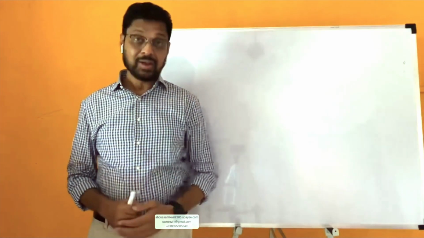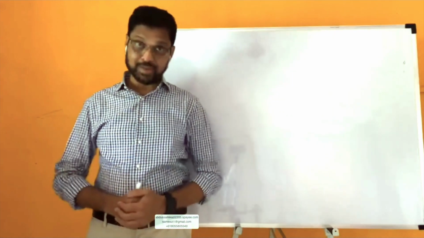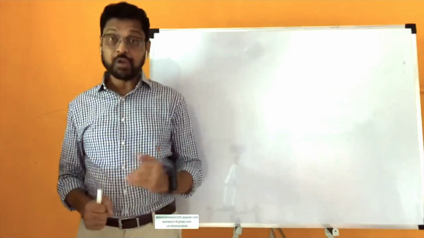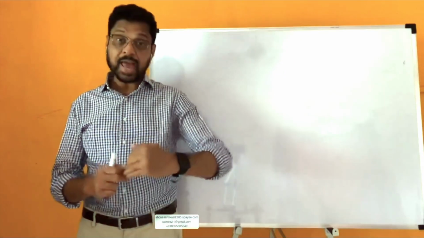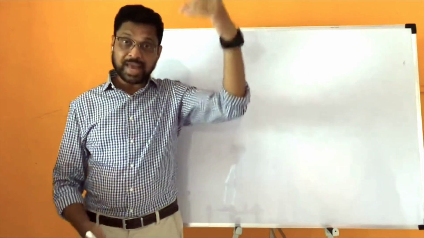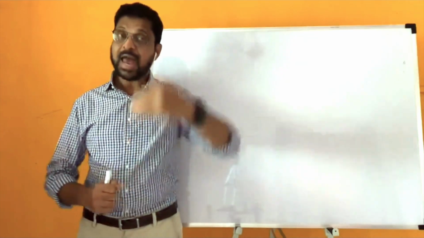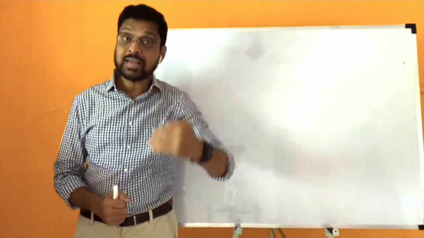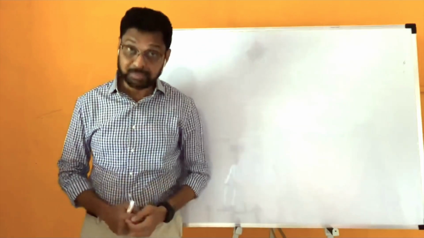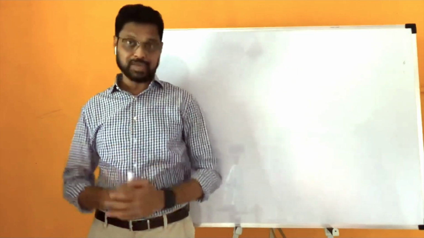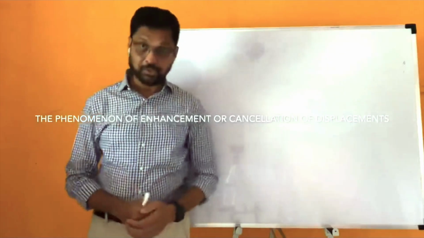Or another way you can define interference as the phenomenon of enhancement or cancellations. The phenomenon of enhancement or cancellation of displacements is called interference. Both the definitions you can use.